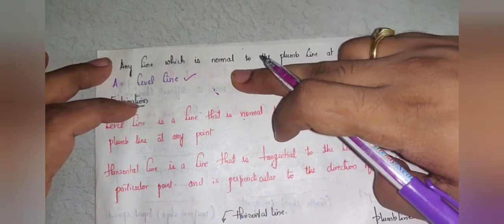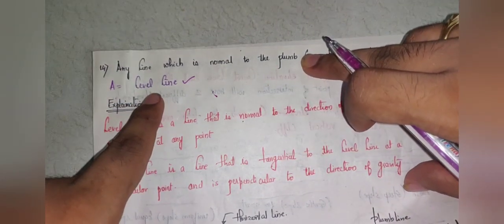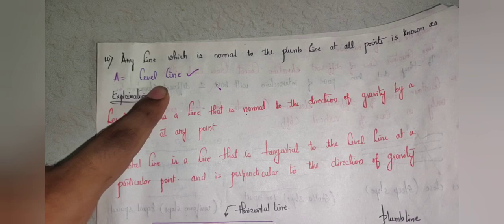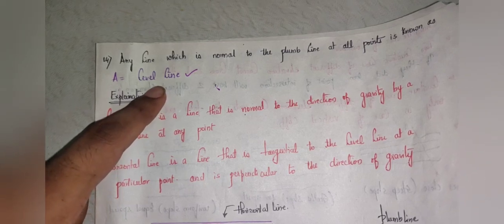So the correct answer here is what? They have asked which is normal to the plumb line, so the correct answer is level line. Okay, hope you followed this. Moving on to the next question.